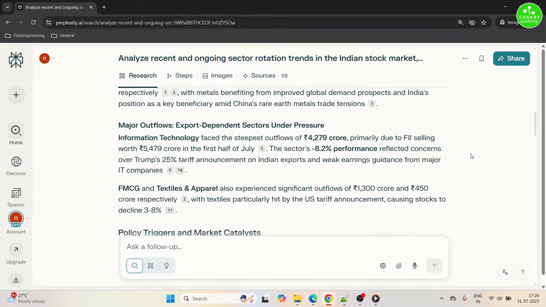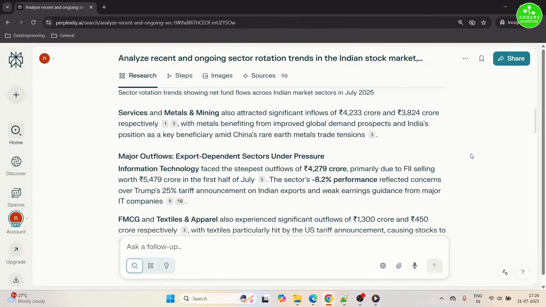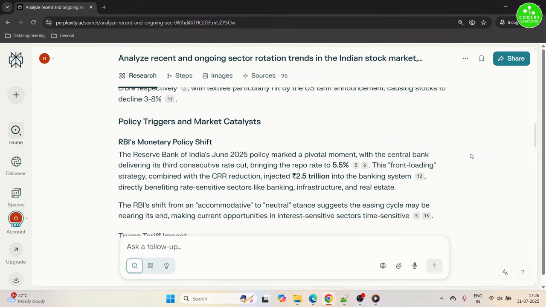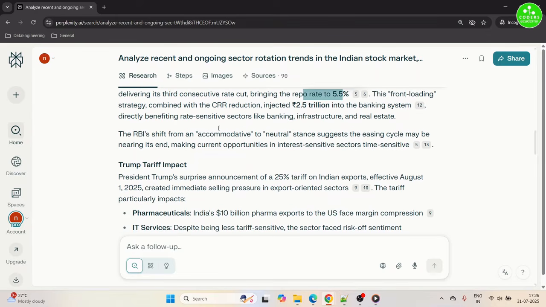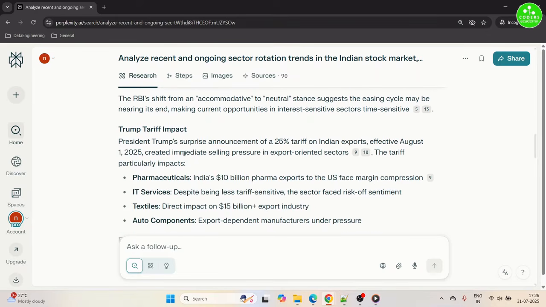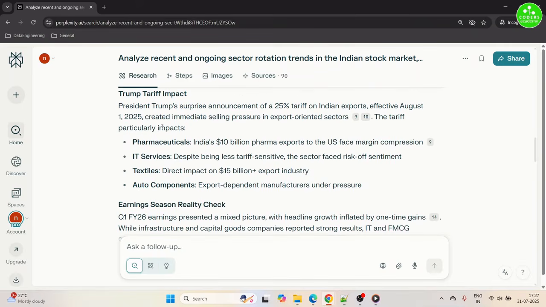Further down, it has mentioned the same information in text, FMCG, textiles, and the key triggers for this have been the monetary policy change by the RBI, where it is going with the consecutive rate cuts, bringing the repo rate to 5.5%. It has also correctly identified the impact of tariffs by the Trump administration, where it has imposed a surprise 25% tariff on the Indian exports effective August 1st. And the impacted sectors will be pharmaceutical, IT, textiles, and auto components.